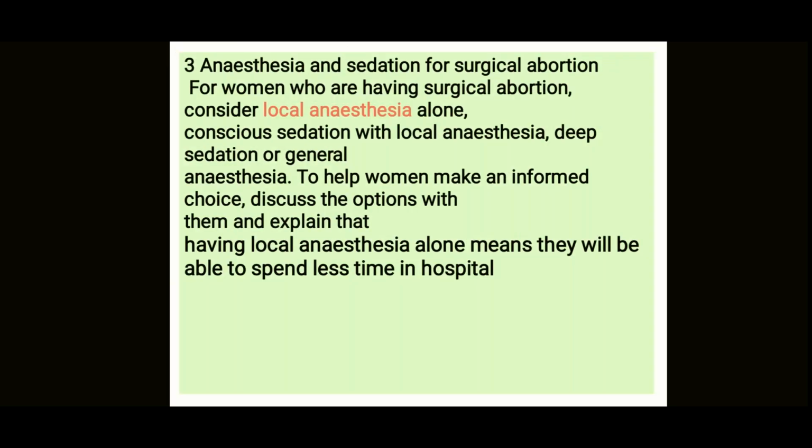Now for anesthesia, you may use anesthesia and sedation for surgical abortion. For women who are having surgical abortion, consider local anesthesia alone, conscious sedation with local anesthesia, deep sedation, or general anesthesia. So you may use any of these. To help a woman make an informed choice, discuss all the options, tell all the pros and cons of all the things.